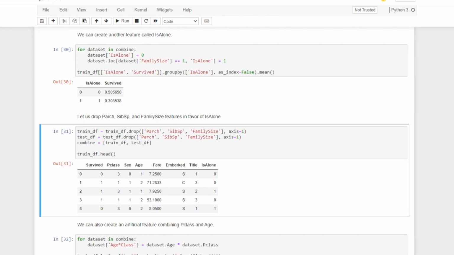Another interesting feature that many of these notebooks have created, in addition to the family size, is the alone feature. So if that person is traveling alone and the family size is just 1, then the is alone feature has a value of 1 and it has 0 everywhere else. As we will see later on, this is alone feature is also a very strong feature that is heavily correlated with the target variable.